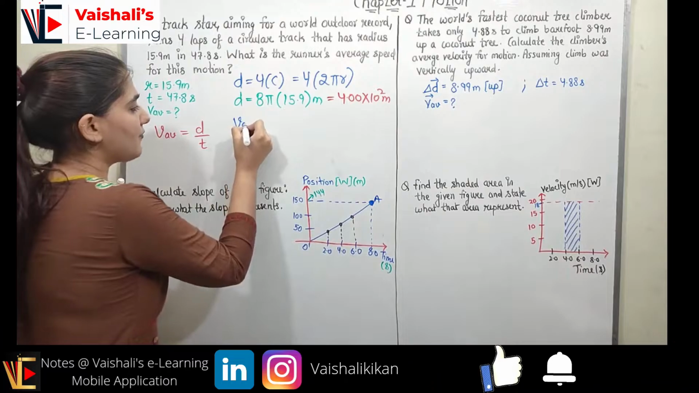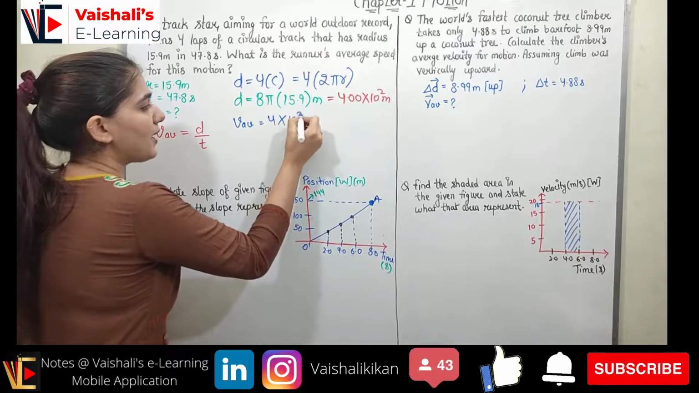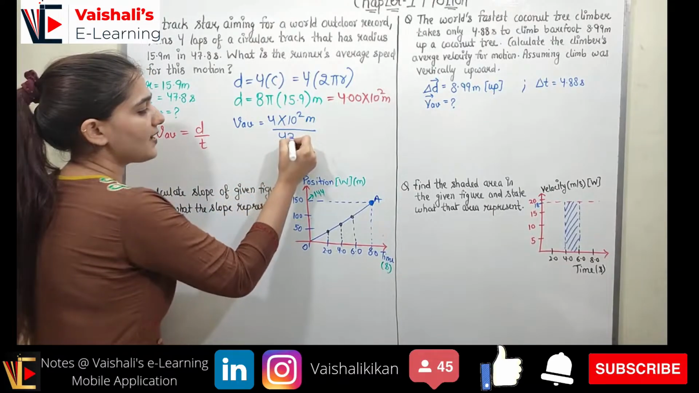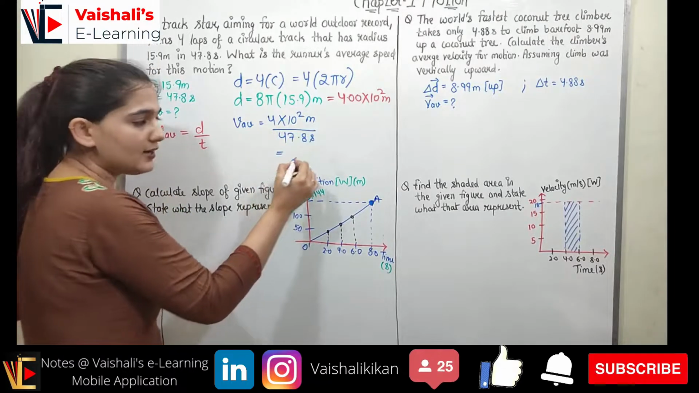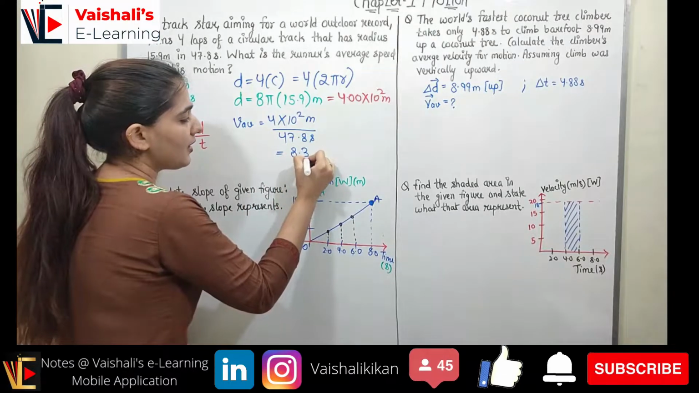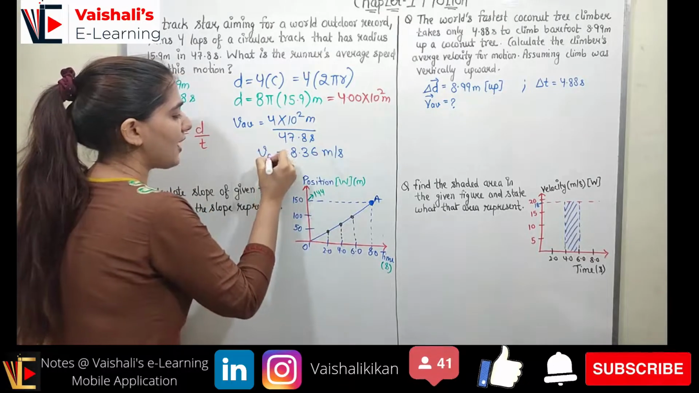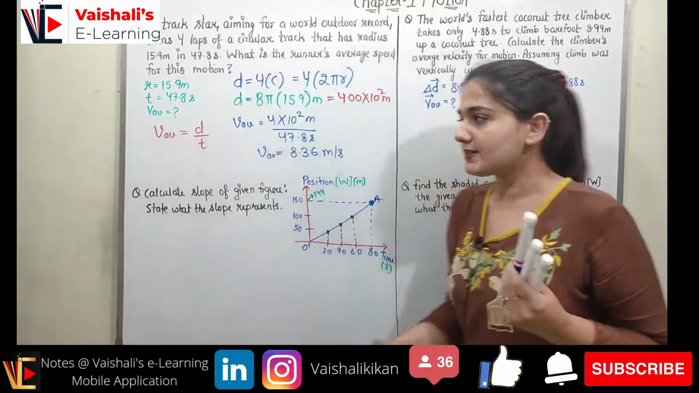Now coming to the V average will be equal to 4 into 10 raised to power 2 meter upon the total time taken, which is given 47.8 seconds. So when you compute it with the help of calculator, it will come out to be 8.36 meter per second, right? So average speed will be equal to 8.36 meter per second.